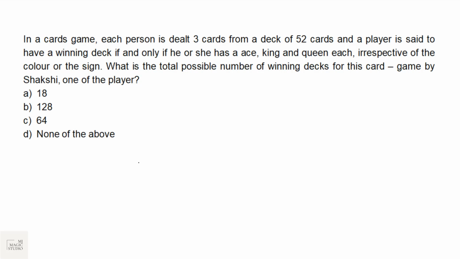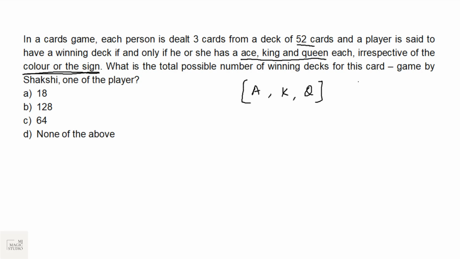Okay, the first one on the screen. A very popular topic from which they often ask questions is permutation, combination and probability. If there are 25 questions, you might find 3 to 4 questions from probability and permutation combination, all very simple. Let's read this. In a card game, each person is dealt 3 cards from a deck of 52 cards. A player is said to have a winning deck if and only if he or she has an ace, king and queen. He should have A, K and Q in his or her hand, irrespective of the color of sign.